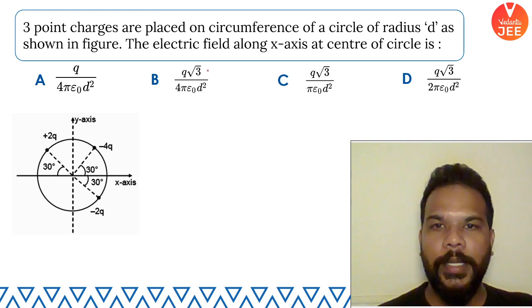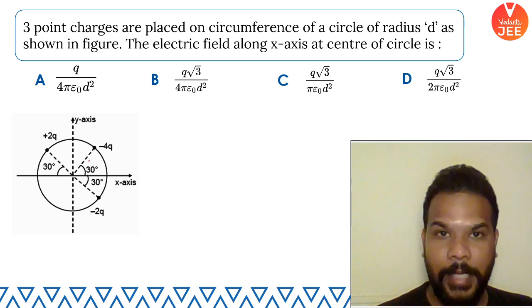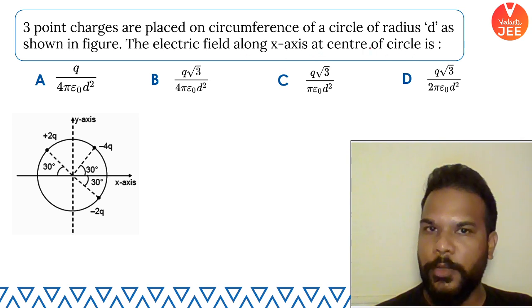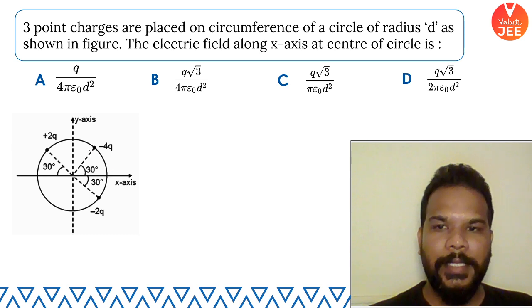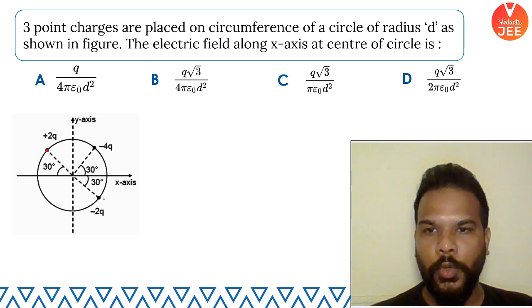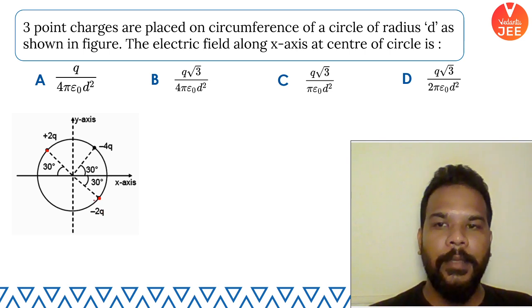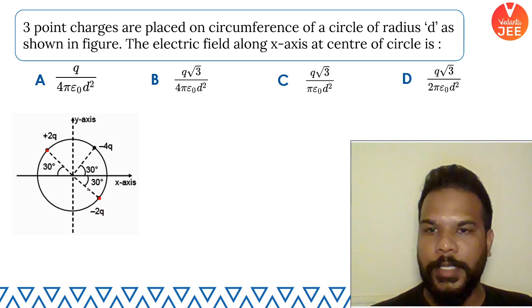So three point charges are placed on the circumference of this circle of radius d. Okay, so radius is d, not the diameter. The electric field along the x-axis at the center of the circle is going to be how much? So guys, you can see that this 2q and this minus 2q are placed diametrically opposite to each other.